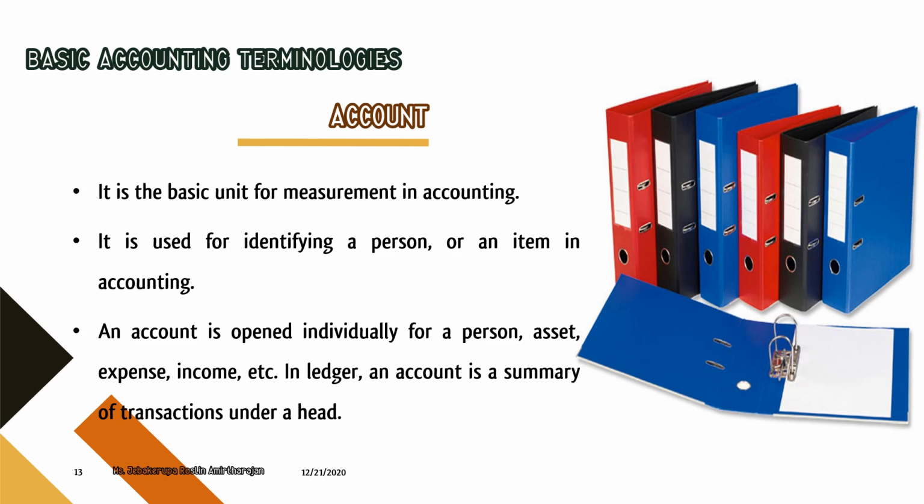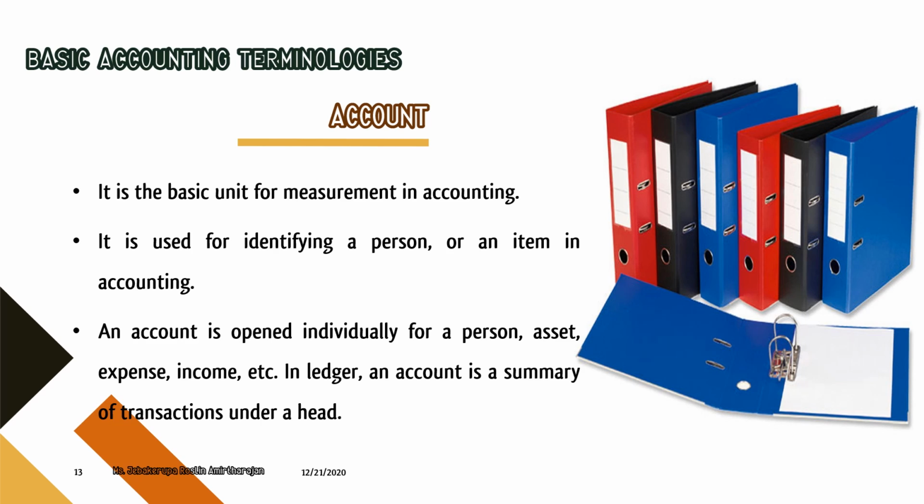An account is opened individually for a person, asset, expense, income, etc. In ledger, an account is a summary of transaction under a head. So generally we open separate account for different person, separate account for different asset, separate account for different expenses and income, etc. Particularly when you take the ledger book, we have a summary.